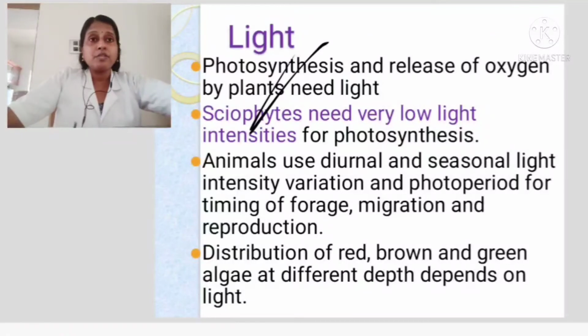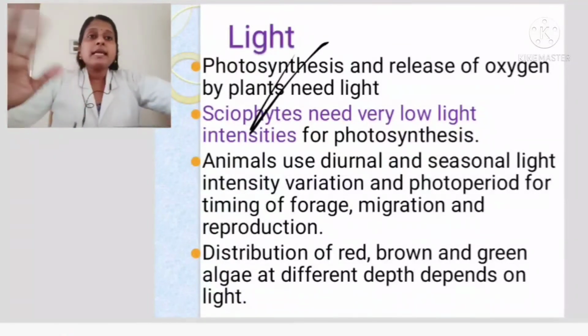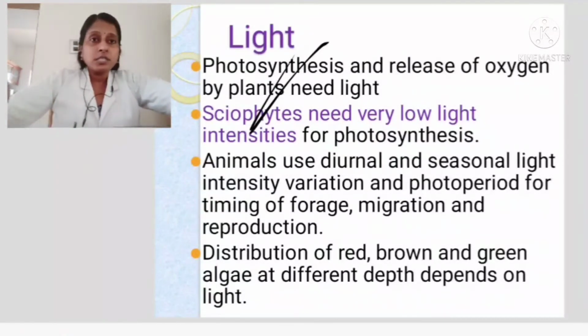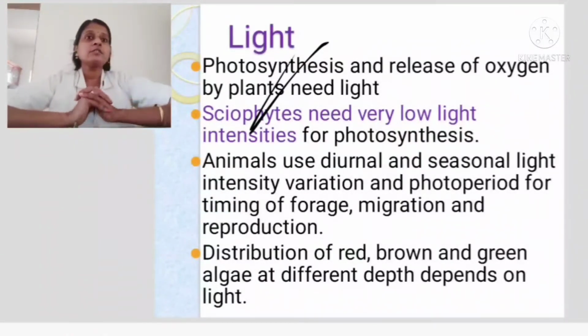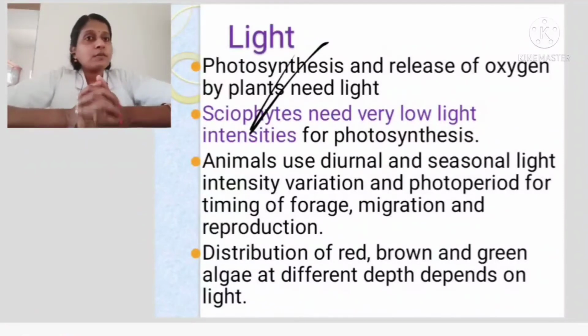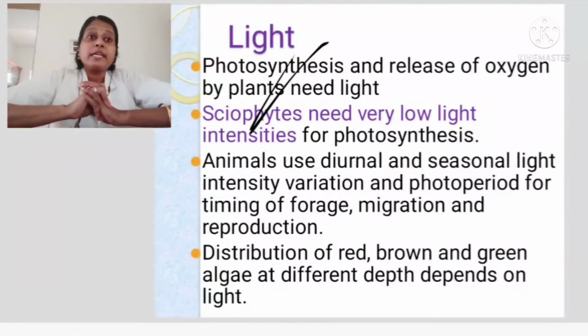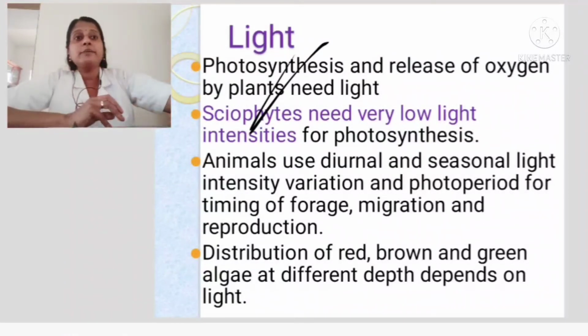For migrating from one place to another, light plays a various role. For reproduction, light plays a various role. So light is playing a major role in all these purposes. In reproduction in plants, pollination has to take place, and attraction of flowers and all; for that, what is needed? Light is needed.